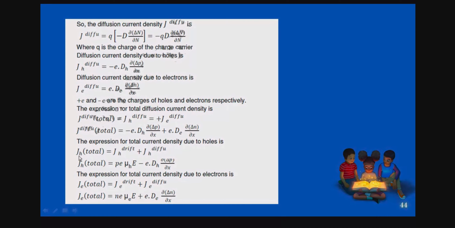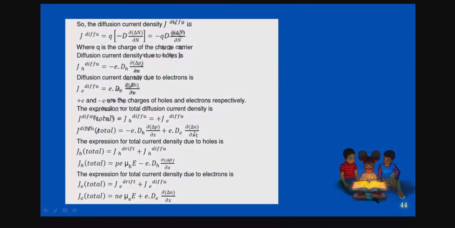Okay, so you can have this one. This is the total current density due to holes, isn't it? So you can have it like this, right? That is drift plus diffusion. You get the total current density due to holes. So this expression you got from the previous one, isn't it?